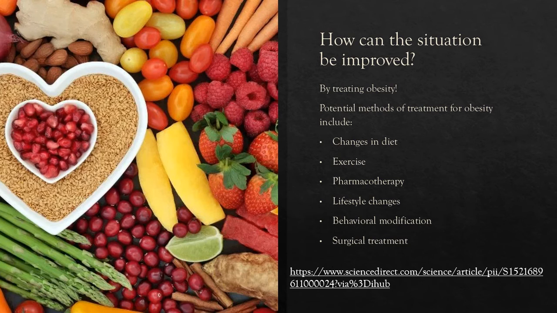How can the situation be improved? Of course, that's going to be by treating obesity. That's getting rid of that huge risk factor in the development and death from these cancers. So some ways in which we can treat obesity include changing diet, exercising more, pharmacotherapy, changing lifestyle, modifying behavior, or in particularly bad cases, surgical treatment.